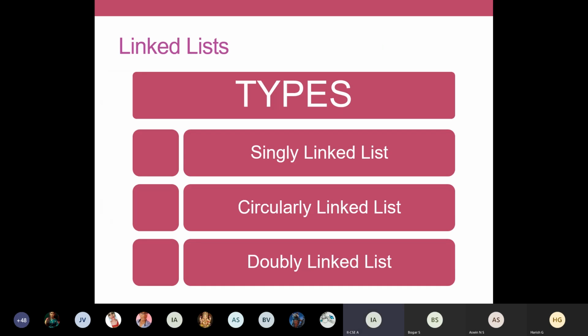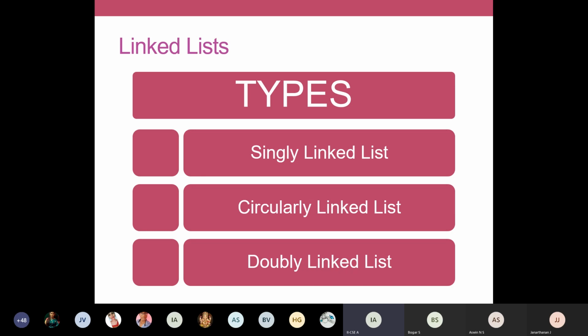See, are the slides visible? I'm in the 12th slide, linked list. Which slide is visible to you all? Linked list. Linked list types. Okay.